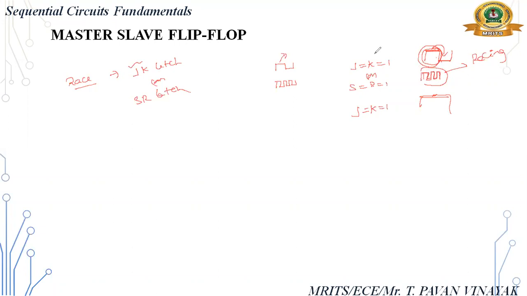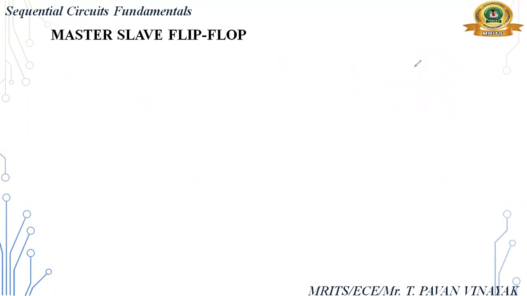So to overcome this, we use edge triggered flip flops, edge triggered clocks. Then we call them flip flops. Those we already learned. Another one is the master slave flip flop. So what is a master slave flip flop?